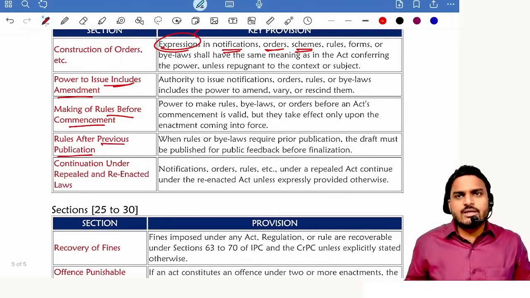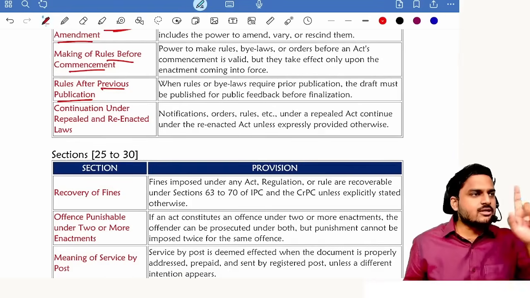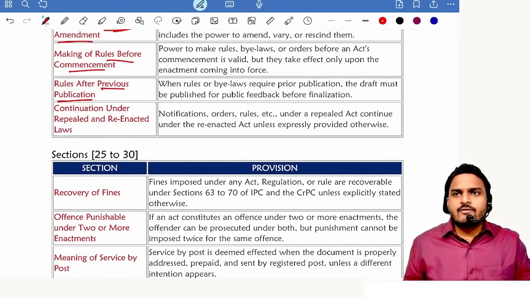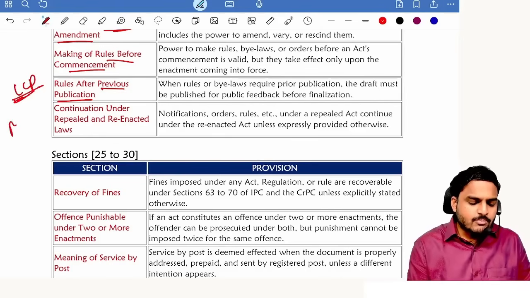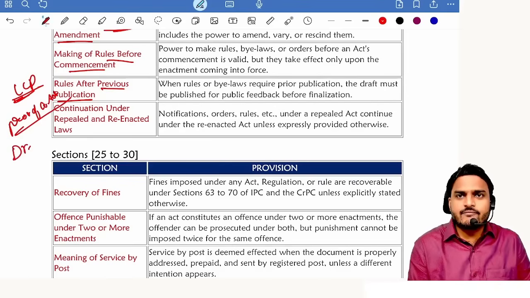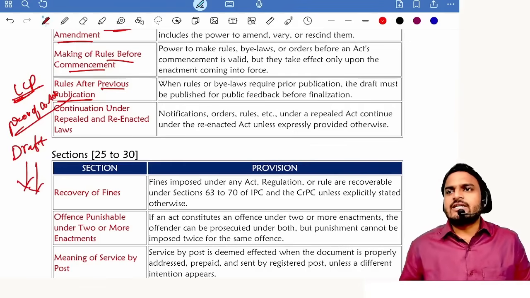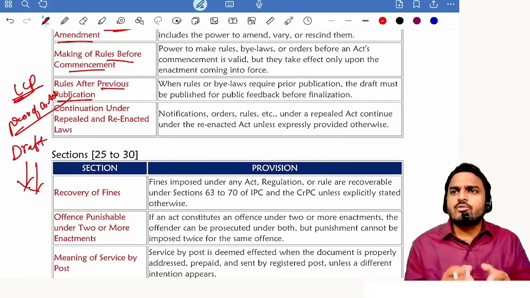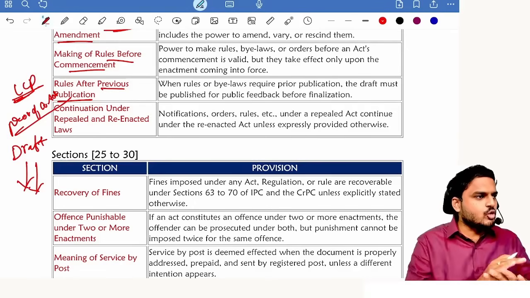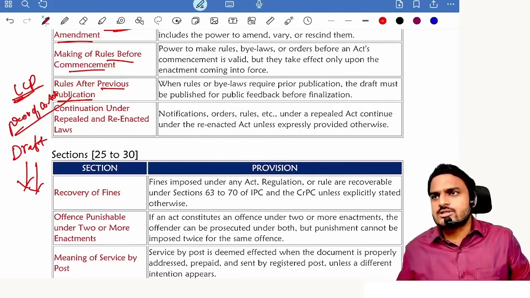Rules after previous publication. If you want to make changes to the existing provisions, first publish a draft bill. Best example, take LLP for example. If central government wants to apply provisions of Companies Act to LLP, first they need to prepare a draft, and the draft shall be introduced in Lok Sabha, Rajya Sabha for 30 days. Within 30 days, it may be one session or two sessions. Within 30 days, if you are getting approval, publish it. If you are not getting approval, don't publish it. We got approval subject to modifications. Make modifications and publish it.